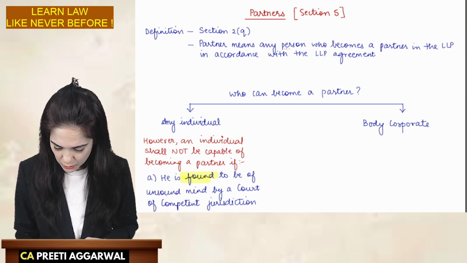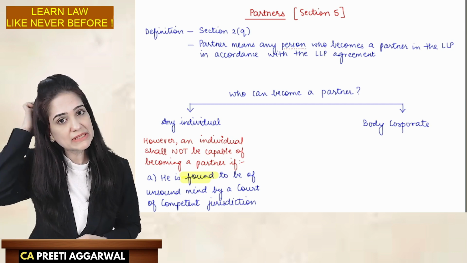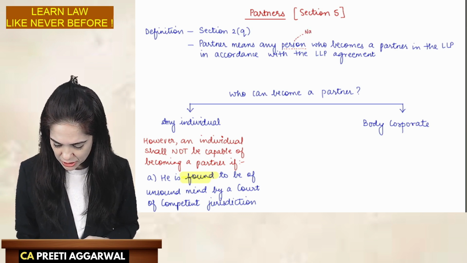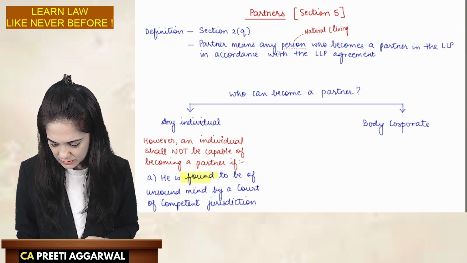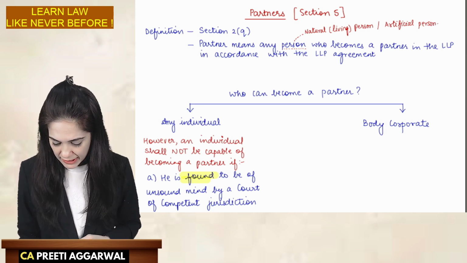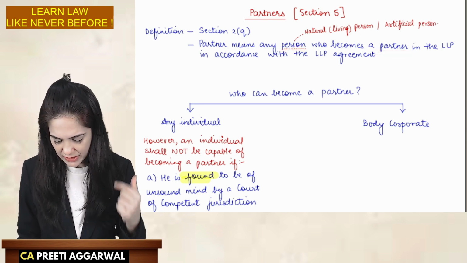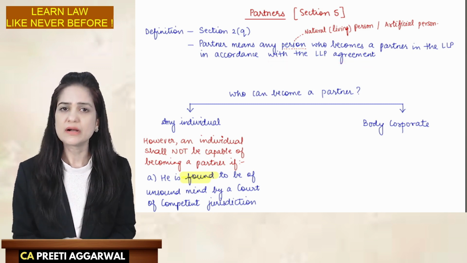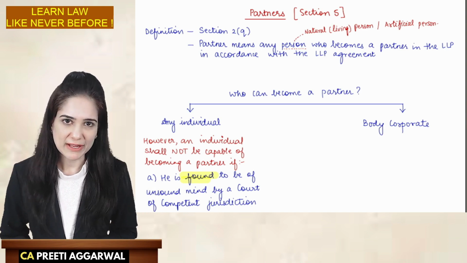So partner means any person who becomes a partner in the LLP in accordance with the LLP agreement. Your name is written as a partner, then you will be considered a partner of the LLP.